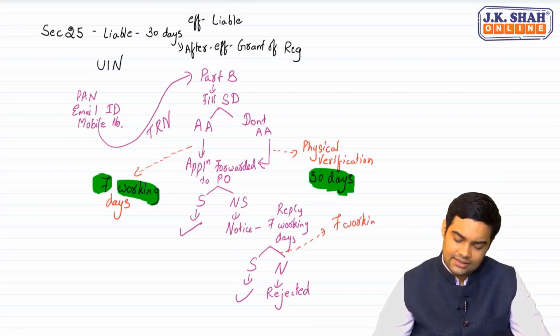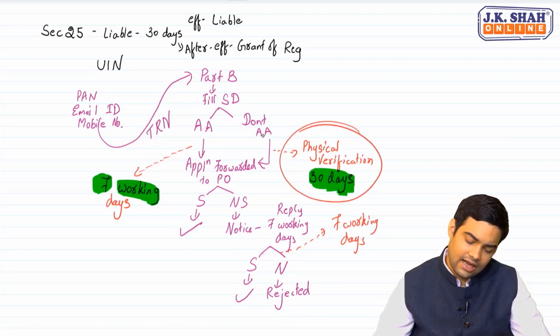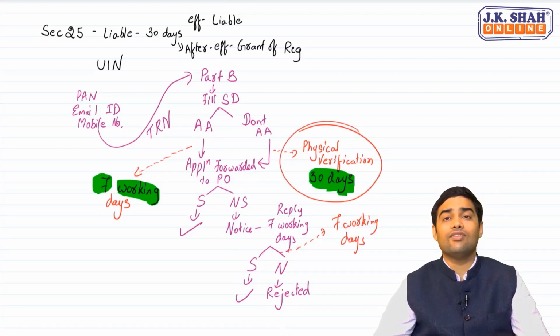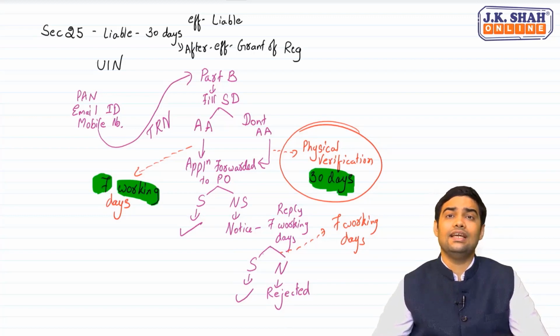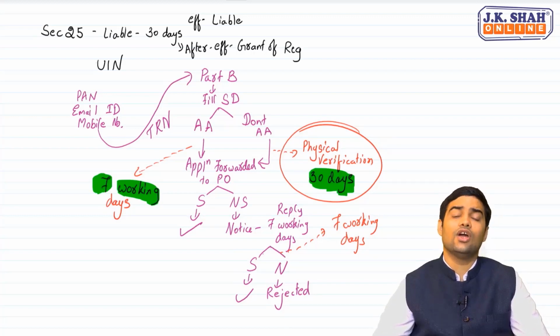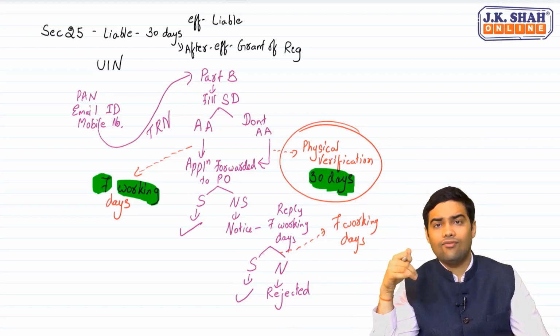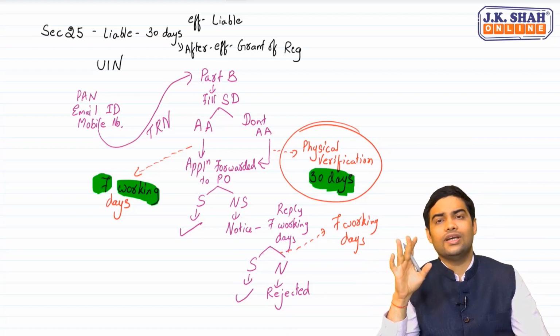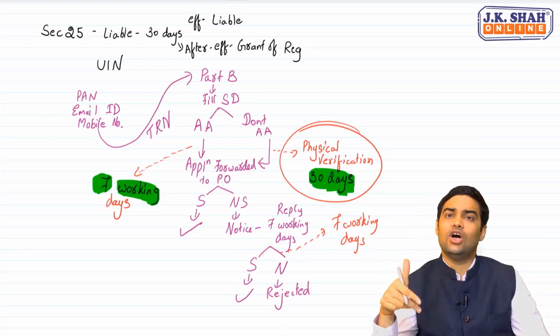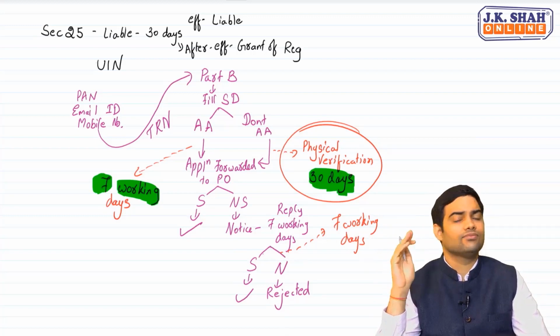People, please understand that the change has happened only in this Aadhaar authentication thing, and where he feels that physical verification is necessary before grant of registration. Only in these 2 cases, 30 days time is applicable in the first level. After he has issued a notice and we have replied, even today deemed registration is based on 7 working days. Clear with this?